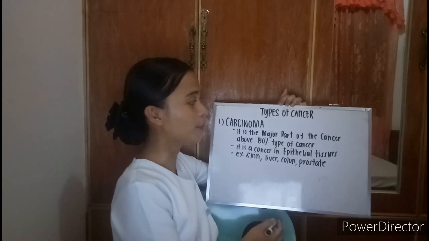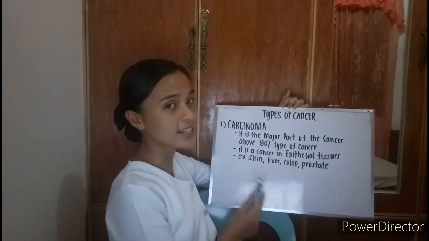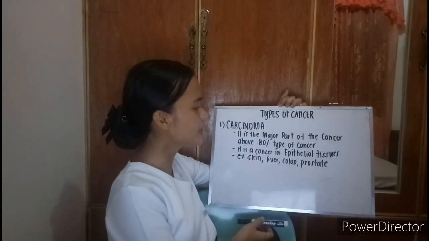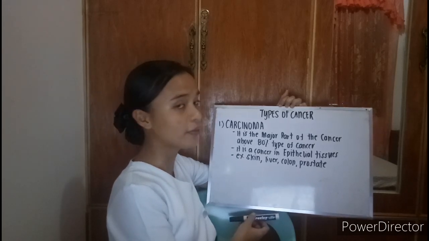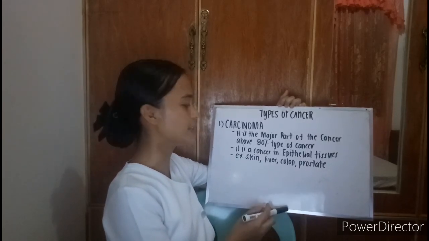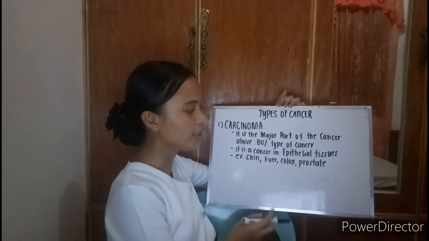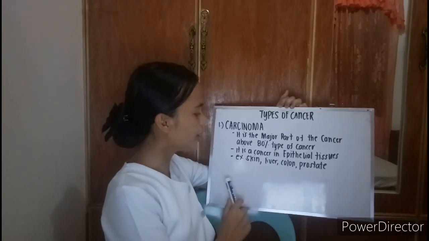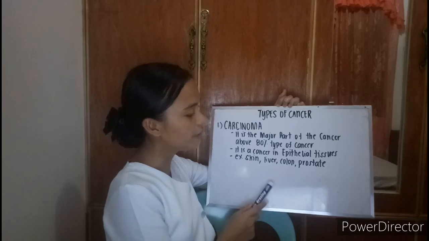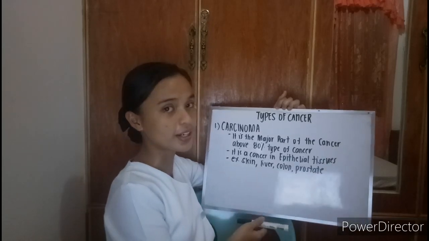So there are three types of cancer. First is carcinoma. It is the major type of cancer, above 80% of cancers. It is a cancer in epithelial tissues, for example, the skin, liver, colon, and prostate.